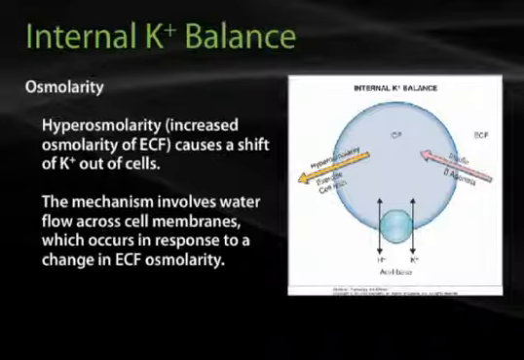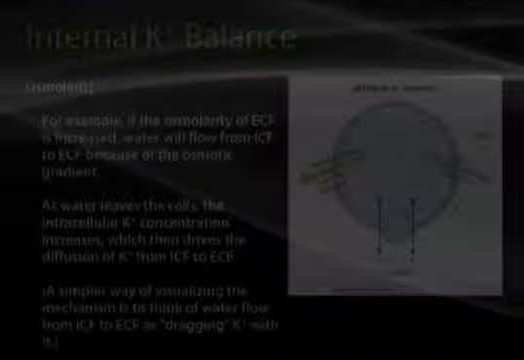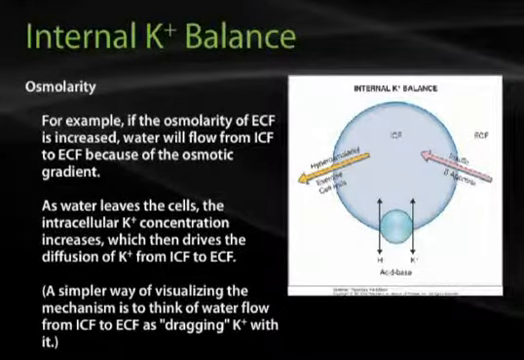Hyperosmolarity, or an increase in the osmolarity of the ECF, causes a shift of potassium out of cells. The mechanism involves water flow across cell membranes, which occurs in response to a change in ECF osmolarity. For example, if the osmolarity of ECF is increased, water will flow from the ICF to the ECF because of the osmotic gradient. As water leaves the cells, the intracellular potassium concentration increases. This then will drive diffusion of potassium from the ICF to the ECF. A simpler way of visualizing the mechanism is to think of water flow from the ICF to the ECF as dragging potassium with it.